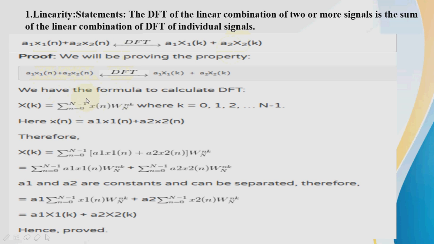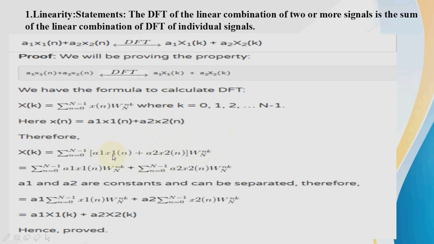And you can prove this property. Suppose X of k is equal to summation n equal to 0 to N minus 1 x of n W of N raised to nk, where k is equal to 0 to N minus 1. So x of n becomes A1 x1 of n plus A2 x2 of n. Therefore X of k becomes summation over n equal to 0 to N minus 1 of A1 x1 of n plus A2 x2 of n into the twiddle factor.